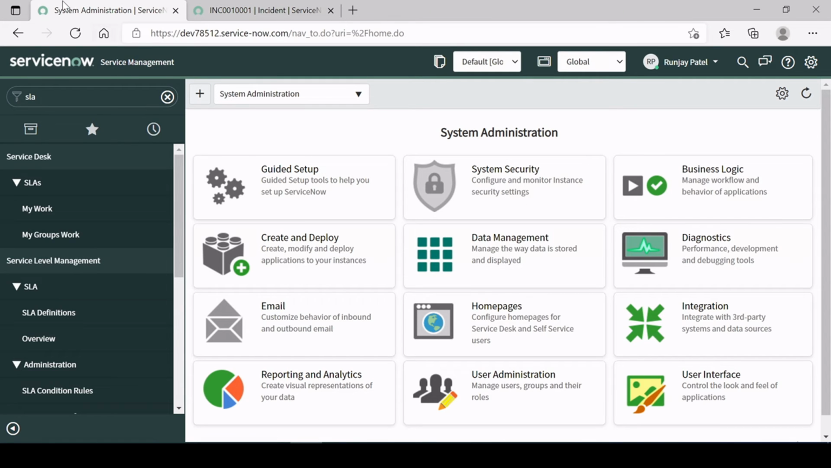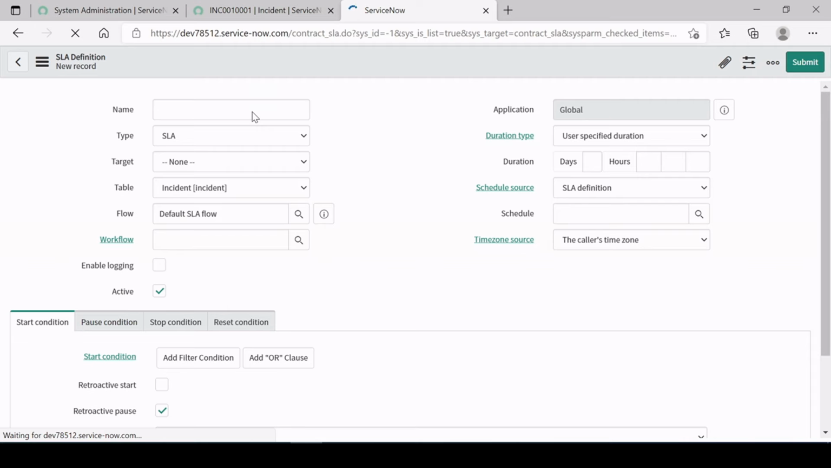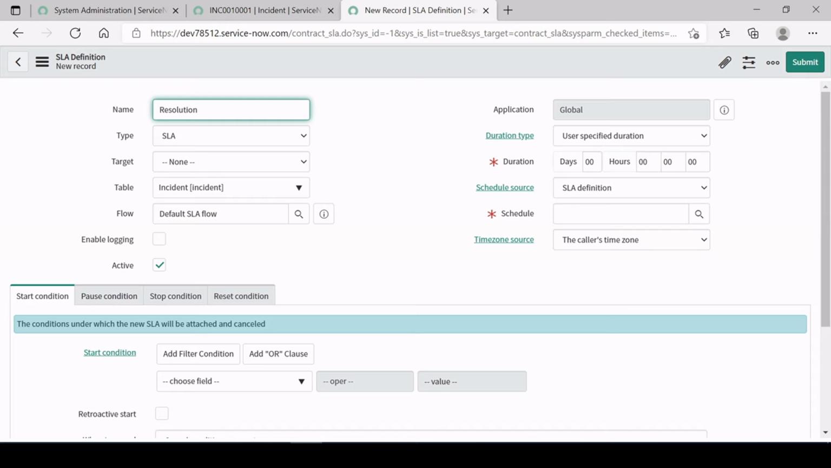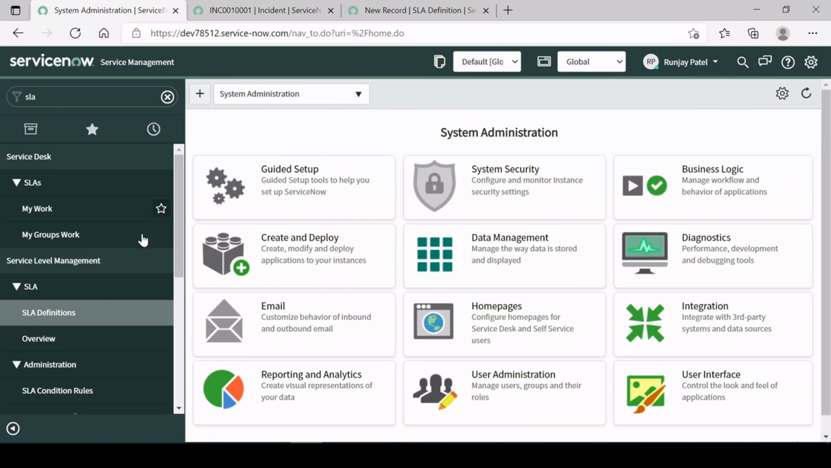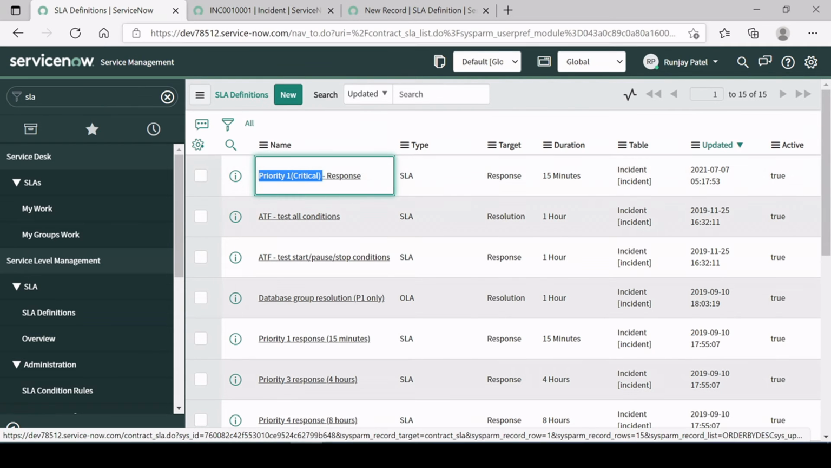I'm just going to the ServiceNow instance, and here just type SLA, and here you will get SLA definition, right? This is the SLA, guys, that I created in the part 2 video, right? So now this time let me create a resolution one. So resolution priority one, right? And if you want, I can give the same name. Let me copy it from here, right?